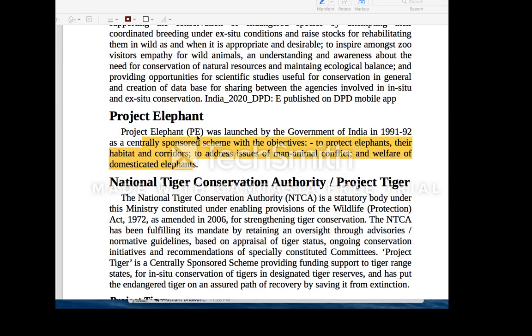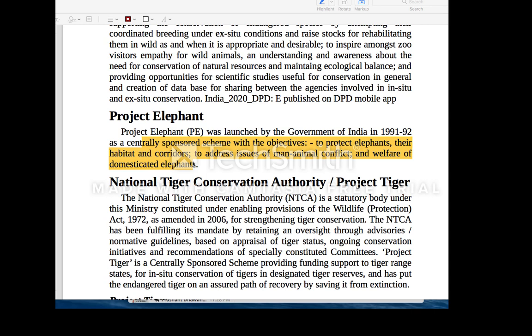And then we have Project Elephant. You need to know this is a centrally sponsored scheme. It includes protecting elephants, their habitats and corridors, addressing the issues of man-animal conflict, and also the welfare of domesticated elephants. Here itself you should also know other schemes like MIKE, to check the illegal killing of elephants.